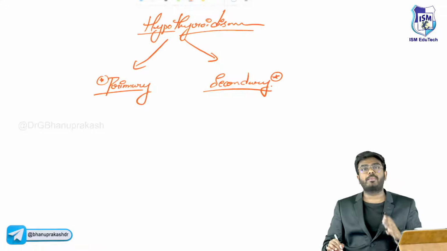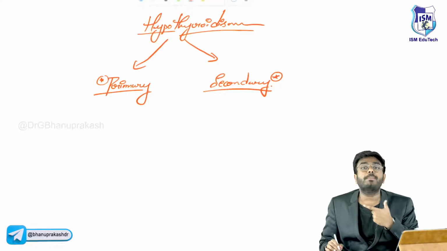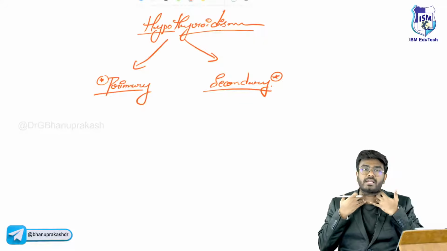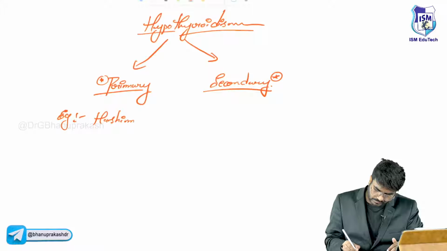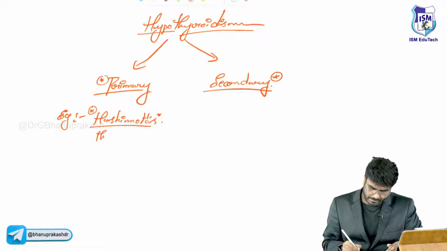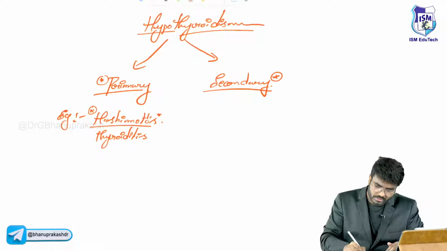Sir, what is the difference between primary and secondary? You know it. Primary means some problem in the thyroid gland. Can I tell you an example? Hashimoto's thyroiditis. Sir, what exactly is this Hashimoto's?